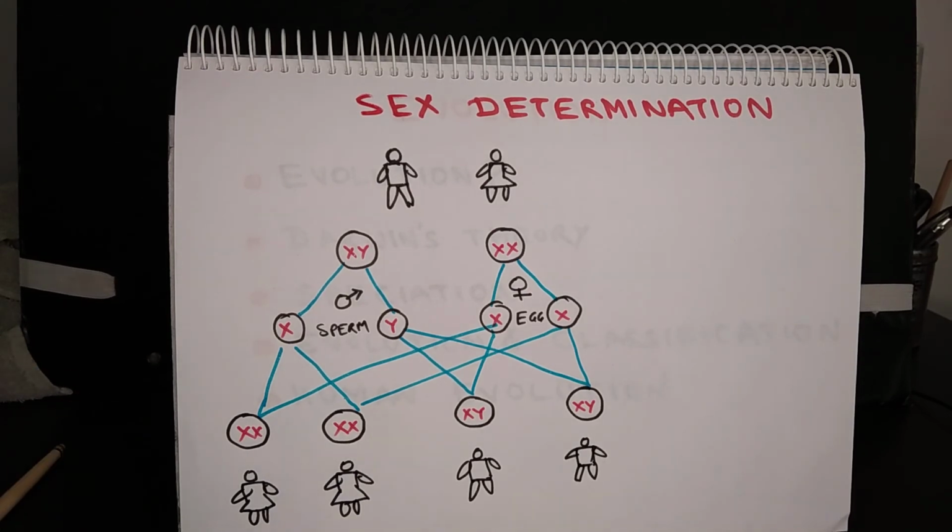So I talked about heredity. I talked about Mendel's experiments on pea plants, especially the monohybrid cross and dihybrid cross, and the rules of inheritance which Mendel formulated based on his observation. Then at the end of the lesson, I talked about sex determination in human beings.